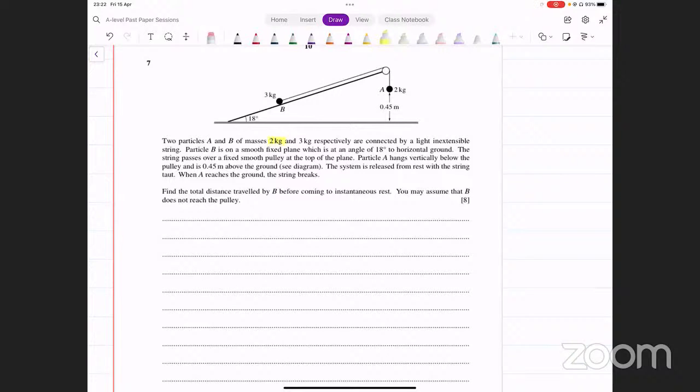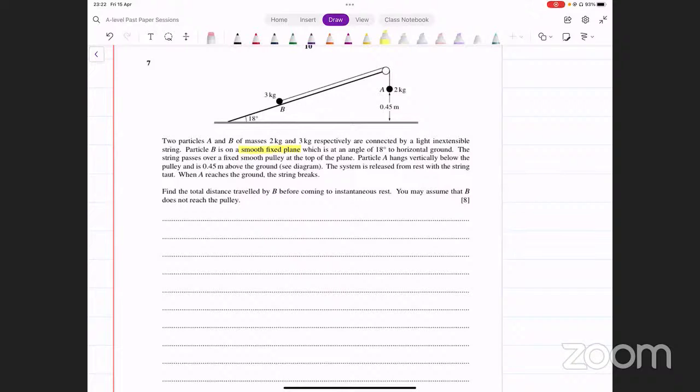A और B के masses हैं 2 kilograms and 3 kilograms. आपको diagram पे in fact नजर आ रहा है, so that's not that important. They're connected by a light string. Particle B is on a smooth plane. So this is important. B smooth plane के ऊपर है, there's no friction. Okay, there's no friction. Angle 18 है plane का, वो भी आपको नजर आ रहा है वहाँ पे. It passes over a smooth pulley at the top of the plane.